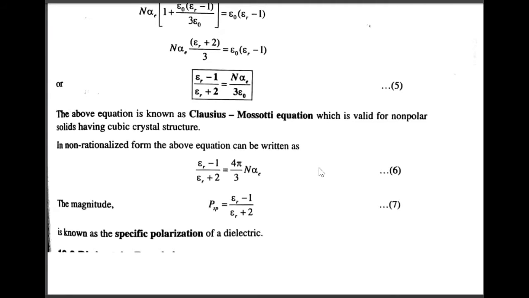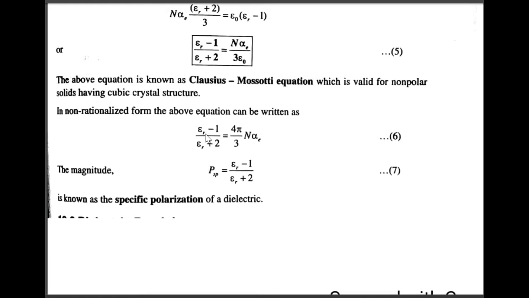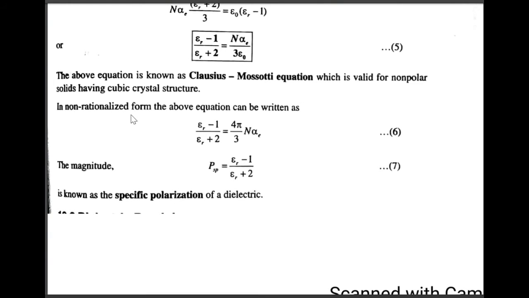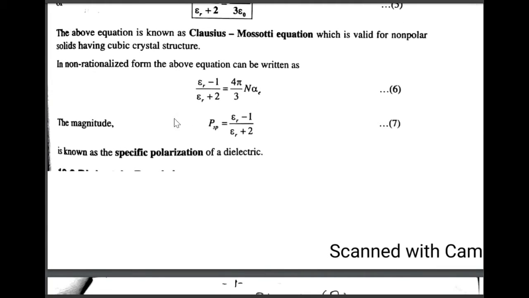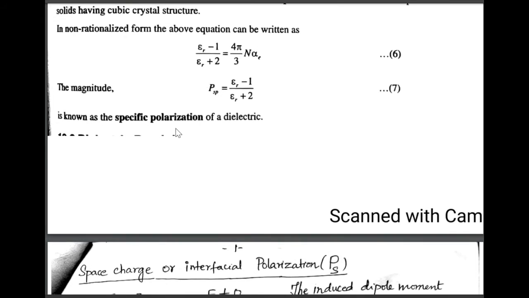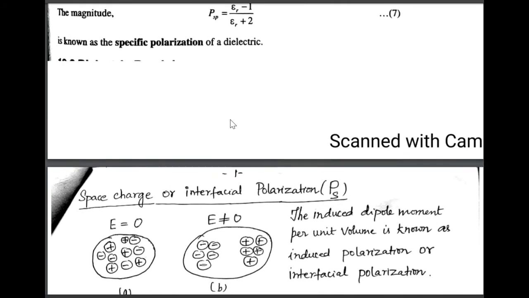Mica, ceramic, for all these materials we can use this equation, the Clausius-Mossotti equation. In rationalized form, the above equation can be written as epsilon r minus 1 divided by epsilon r plus 2 is equal to 4 pi by 3 N into alpha E. The quantity epsilon r minus 1 divided by epsilon r plus 2 is known as the specific polarization of the dielectric.